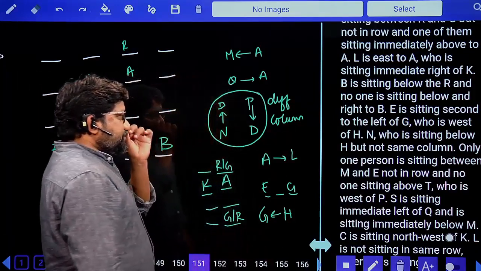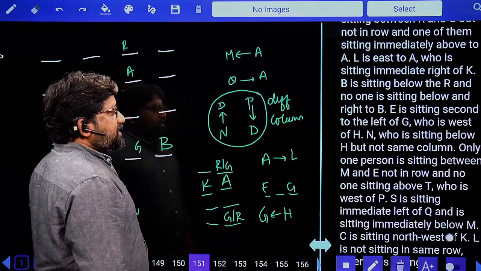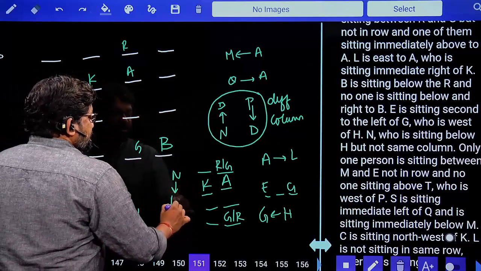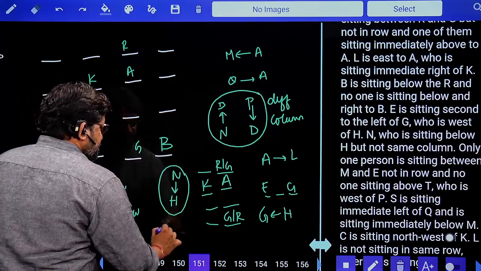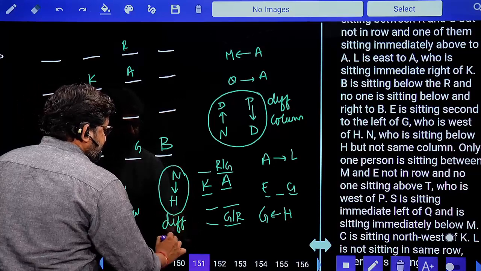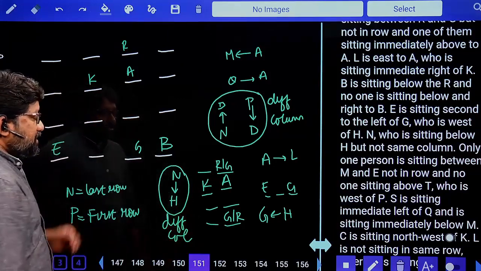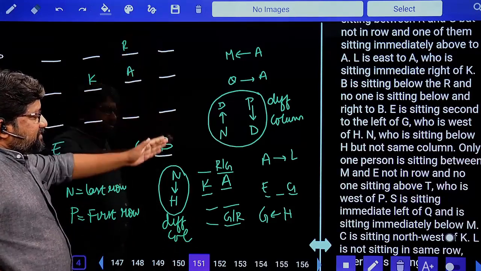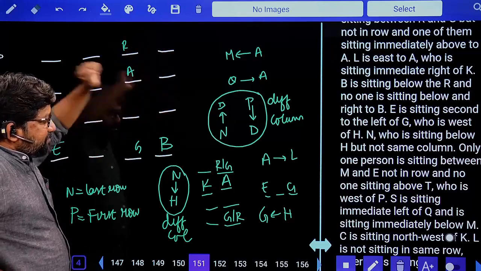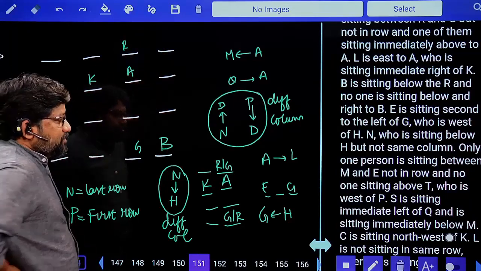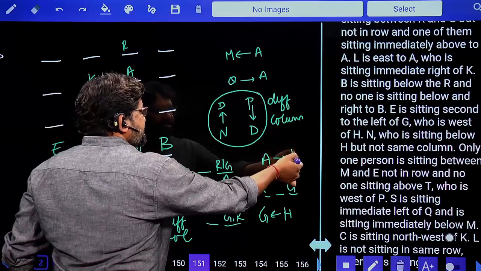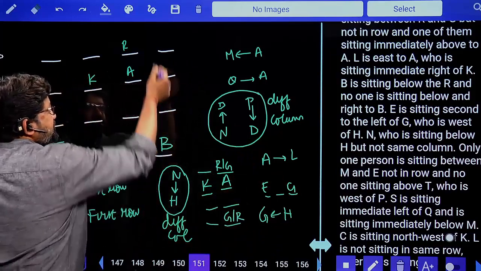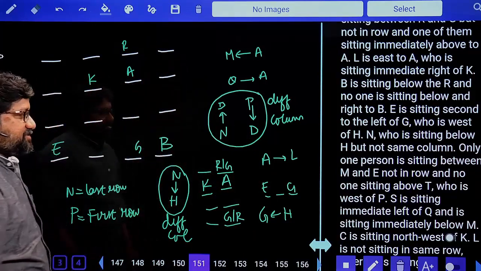N is sitting below H but not in the same column, a different column. Look at this, friends. I'll tell you one thing. Listen, this line, whatever is here, is meant for whom? This line is meant for two people. Who are those two people? Because L is to the right side of A, and H is also to the right side of G. So this position I can have L and H.